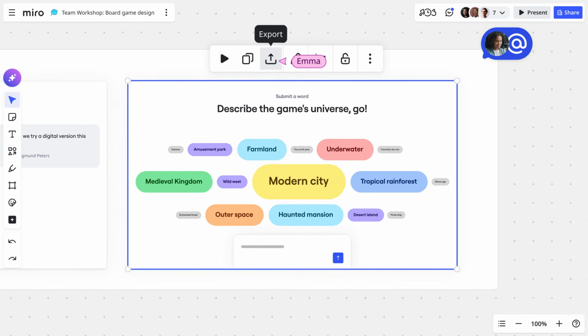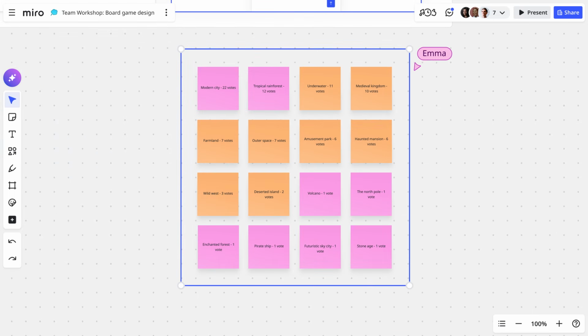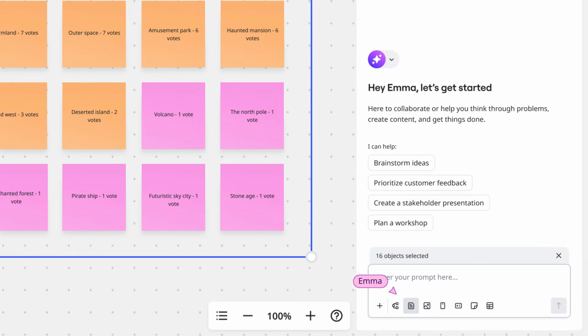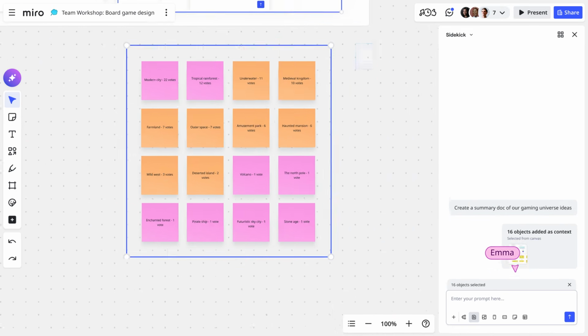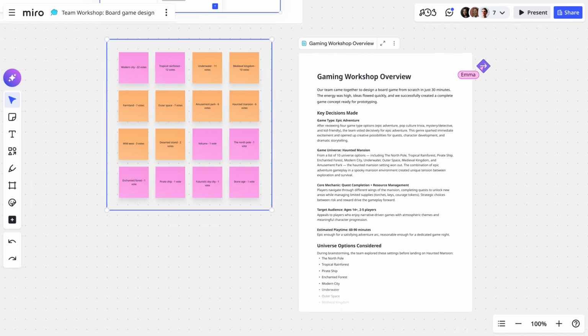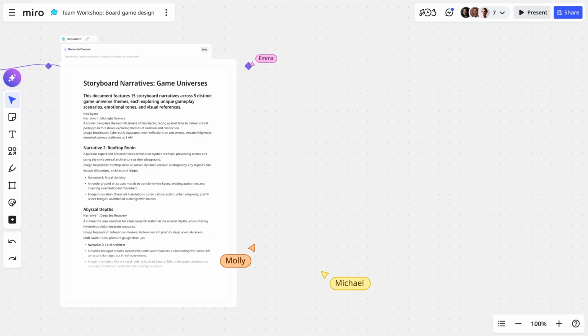And when your session's over, export everyone's responses right to your board and let Miro AI organize themes, pull insights, and create artifacts from people's input. No lost momentum, no forgotten ideas.